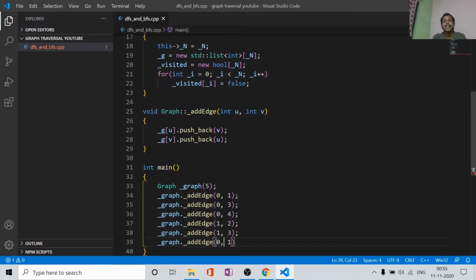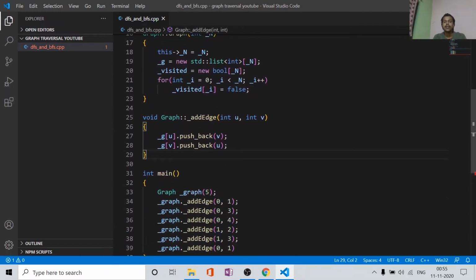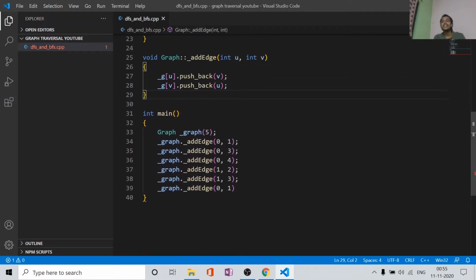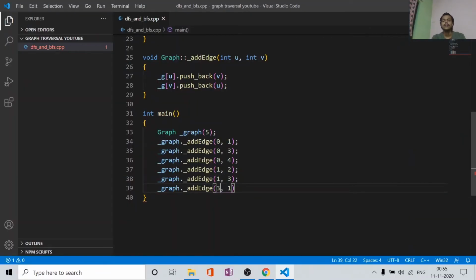That's why I created this g[u].push_back(v) and g[v].push_back(u). So it creates, you know, an undirected edge between two nodes. Okay, but before that we do have 2 to 3 now.